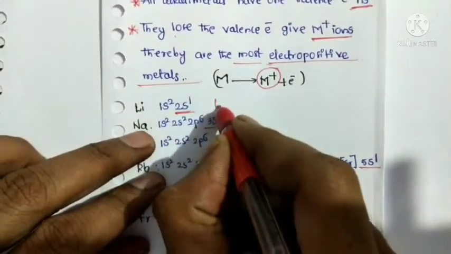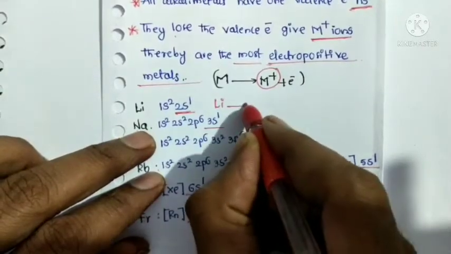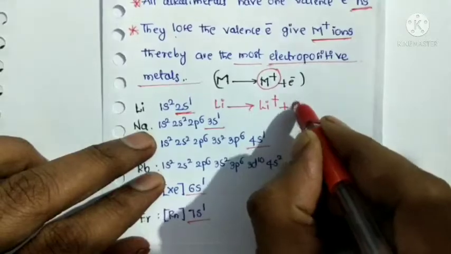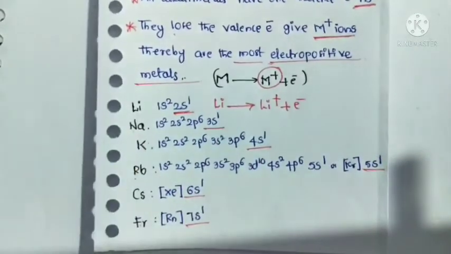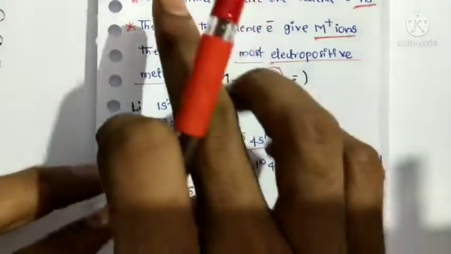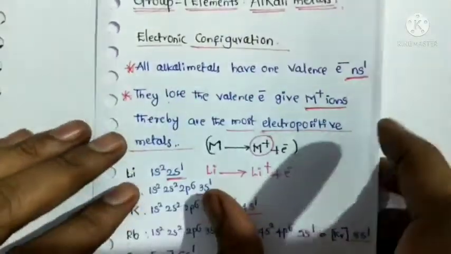Lithium easily loses one electron and is converted into lithium plus ions. That's why alkali metals are the most electropositive elements. So this is the information about electronic configuration.